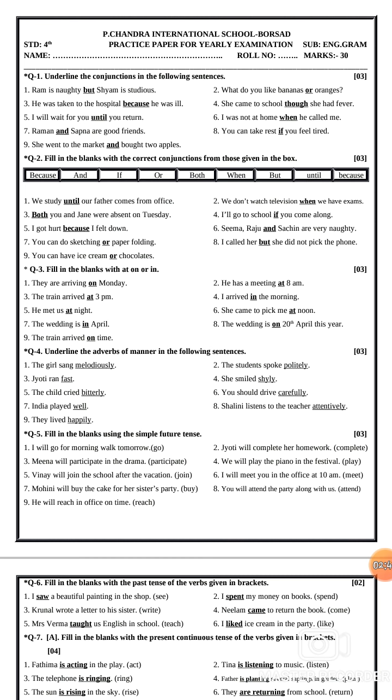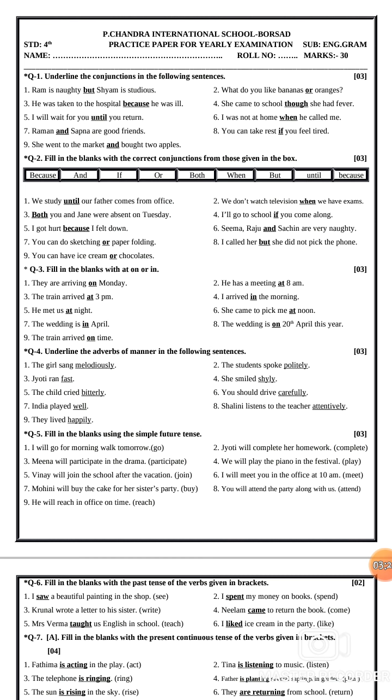First number, we study until our father comes from office. So the answer is until. So what they are suggesting to us is that we will study until our father comes from the office. Next, second number, we don't watch television when we have exam. So they are telling us that we don't want to watch television when we have exam. So the answer is when.